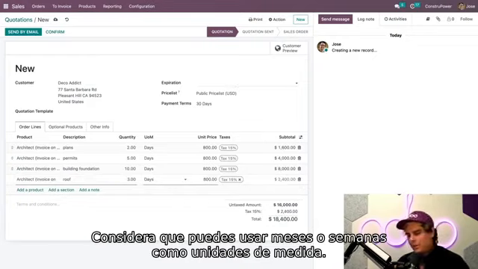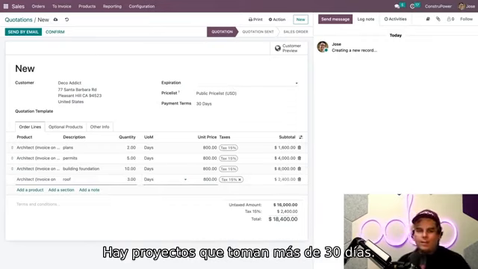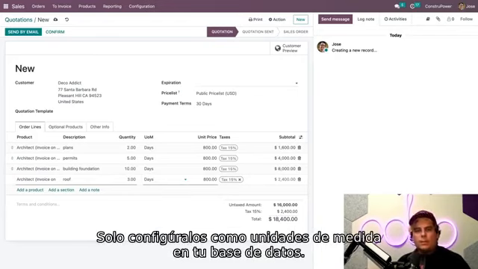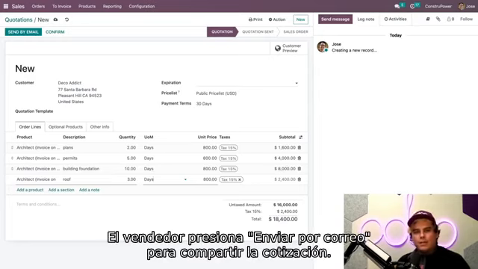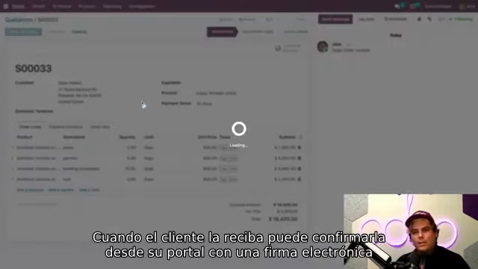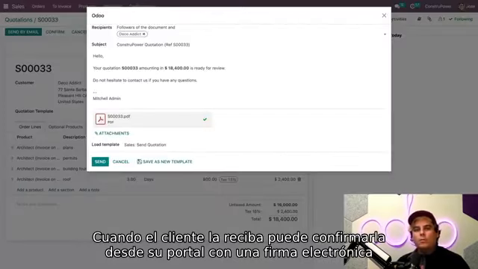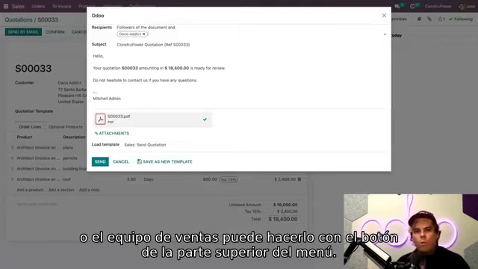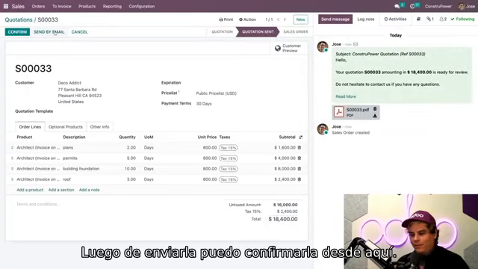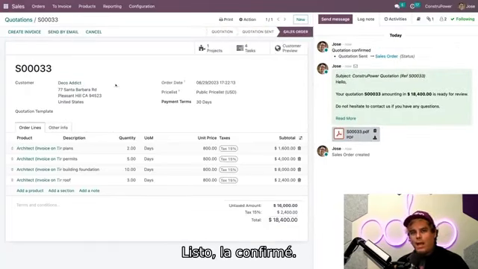Now that we're all set here, it should be noted that units of measure can also be shown as months or weeks, for projects that could take longer than 30 days. You would just have to configure months and weeks as units of measure in your database. Now the sales rep sends the quotation to the customer by hitting Send by Email. Once the customer receives this, they can confirm it through the customer portal using an electronic signature, or the sales team can confirm it via the button at the top of this menu. After I send this over, we can just confirm it right here. Boom, I have confirmed it.